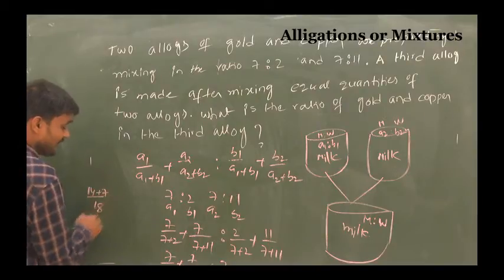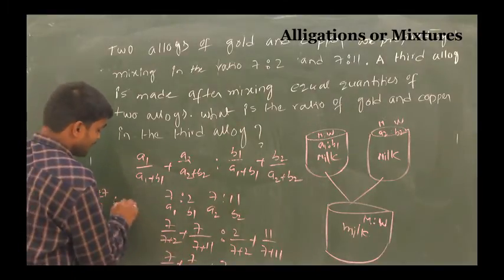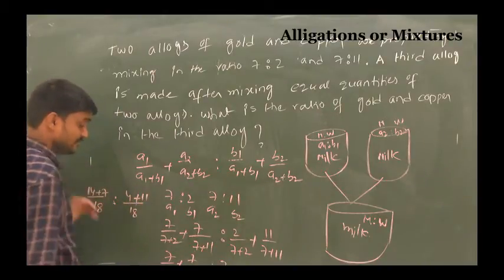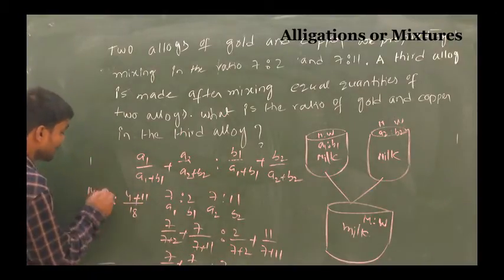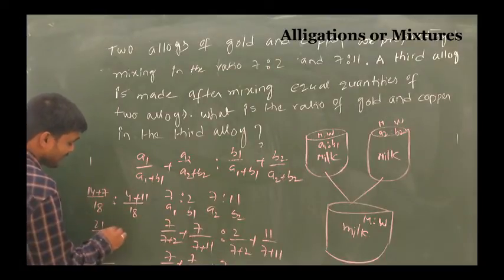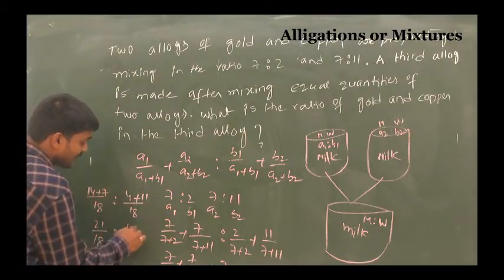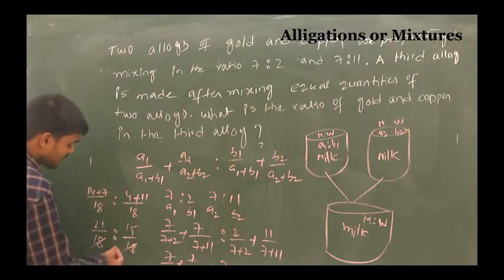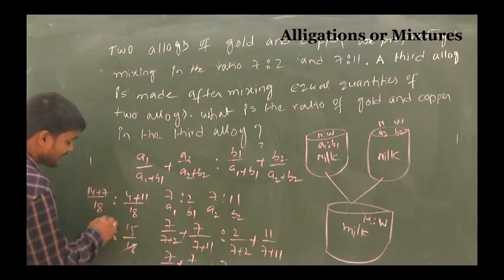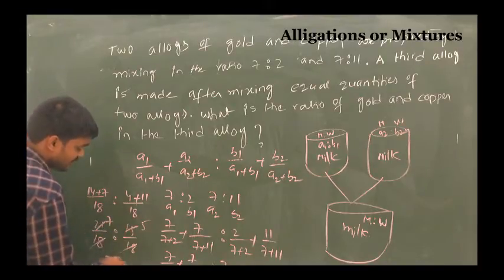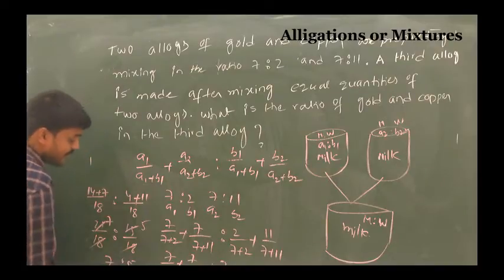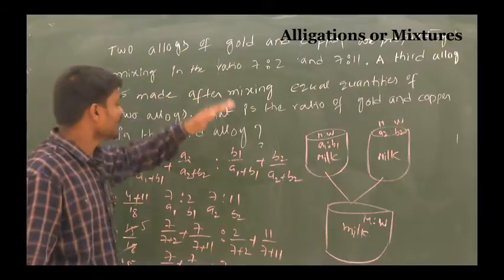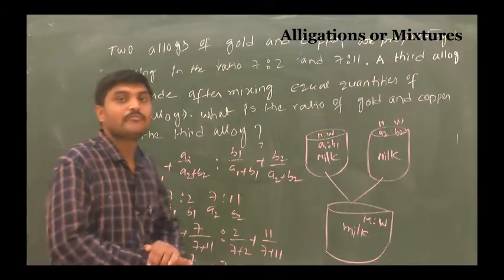14 plus 7 is to, here the LCM is 18, 4 plus 11. So that is 21 by 18 and then 15 by 18. Here 18 cancels, so 21 is to 15. 3 sevens are 21, 3 fives are 15. So that is 7 is to 5. So in the third alloy, gold and copper are in the ratio 7 is to 5.